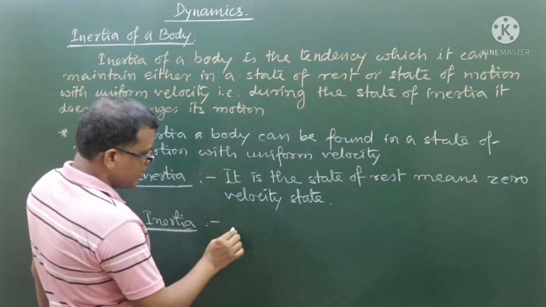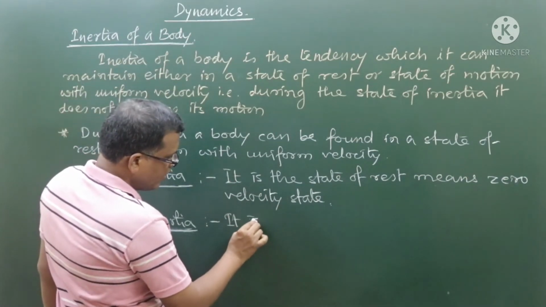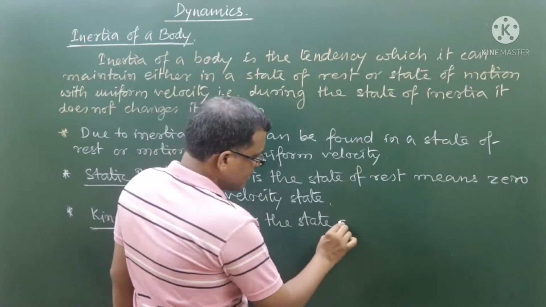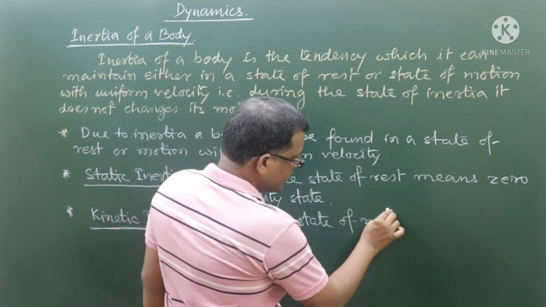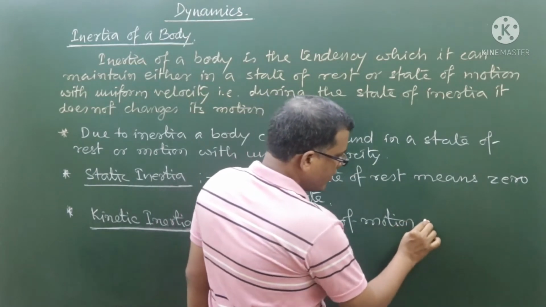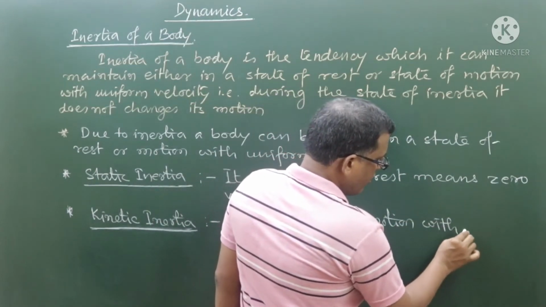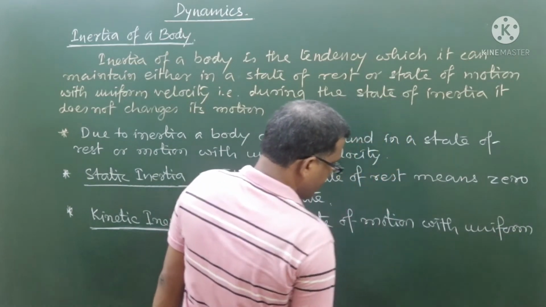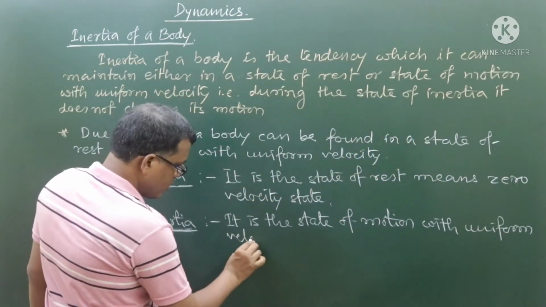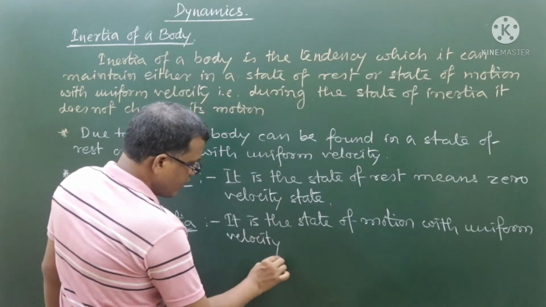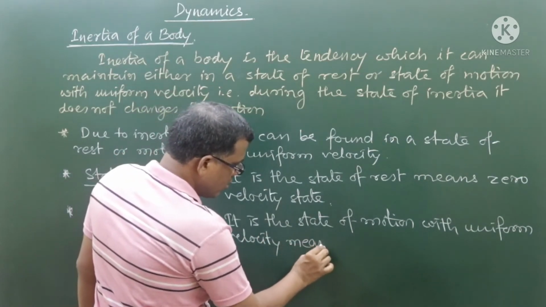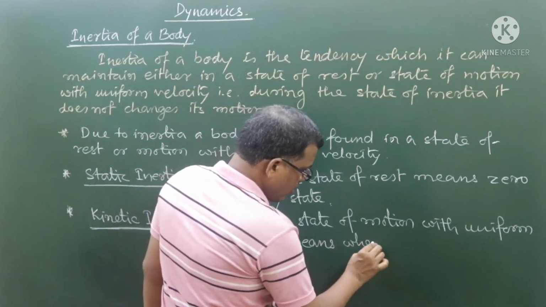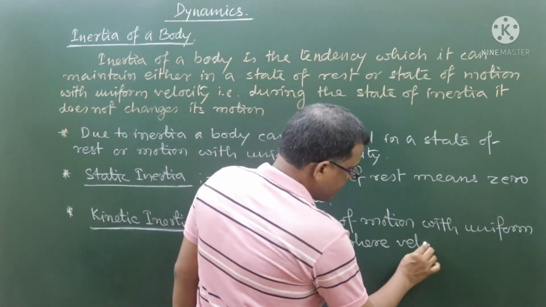Kinetic inertia means it is the state of motion with constant, with uniform velocity. When we use the word uniform velocity, it means where velocity remains constant.